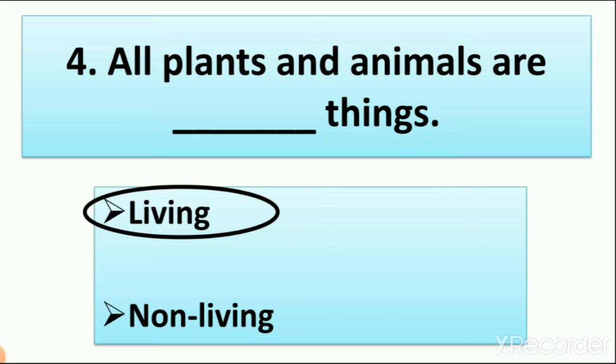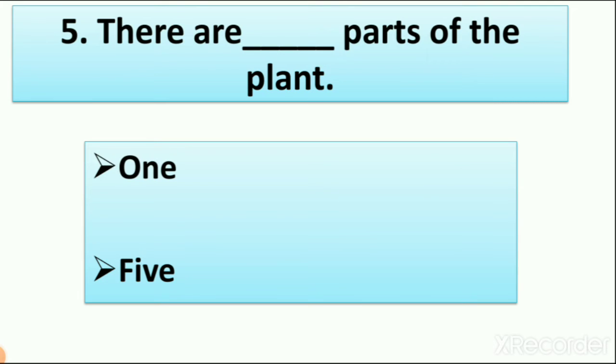Now let's see the next question: there are dash parts of the plant. In which lesson do we learn about plants? Lesson number 3, the world of plants. Now we have to count the parts of the plant. So how many parts does the plant have? Let's count.